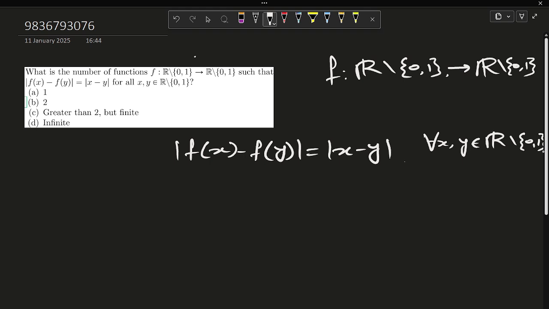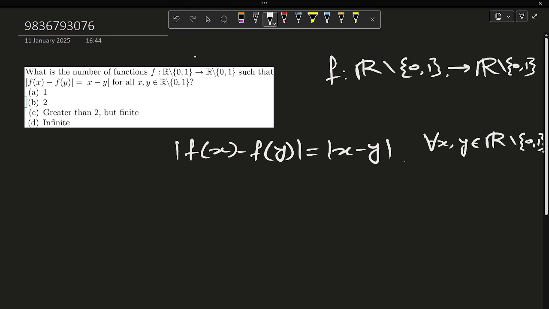So what can be done? We are now going to analyze the given condition. The condition implies that f preserves the absolute difference between any two points x, y in its domain.